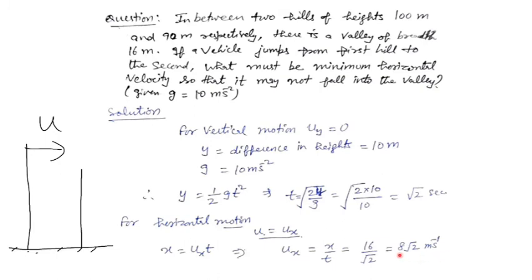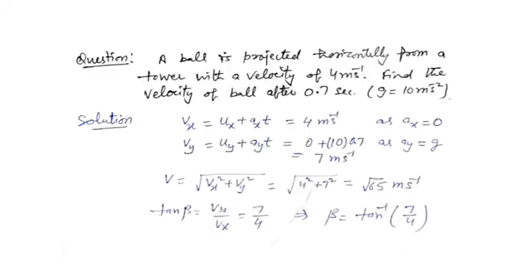So you have to find this value, which is the horizontal velocity which the body should have, or here they have taken a vehicle should jump to cross the valley. So again, if you remember the formula, it is very fine. And if you don't remember, simply use the equations of motion in the component form and then find the things whichever are required. Moving to the last question for you.